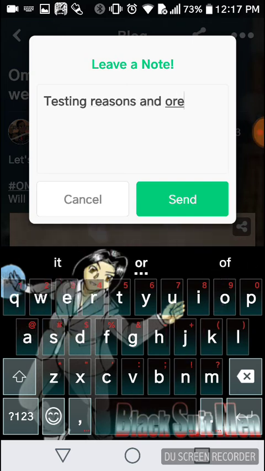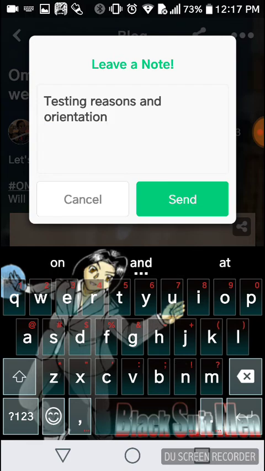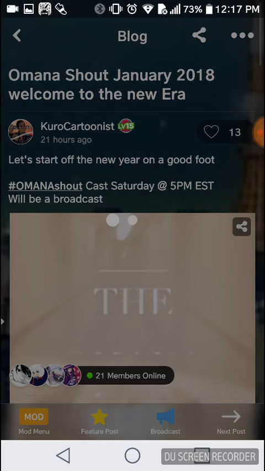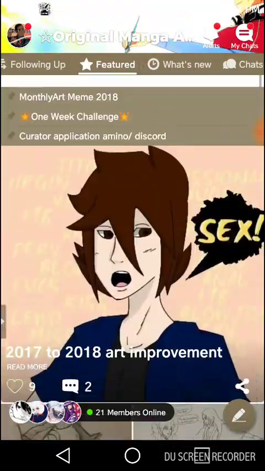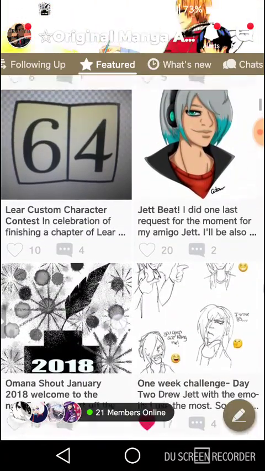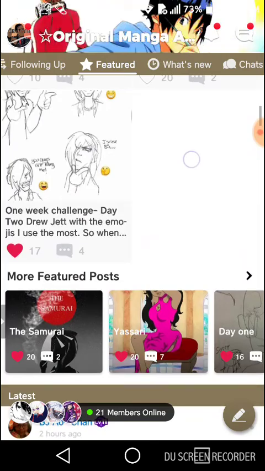For testing reasons, orientation. So we're just gonna do a quick send. Boom. So now that blog is disabled. Let's check where it is. It's right here. Now let's reload the page, and now it's gone.